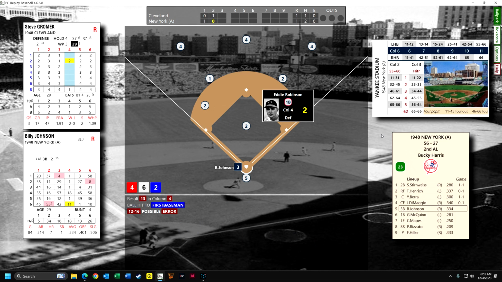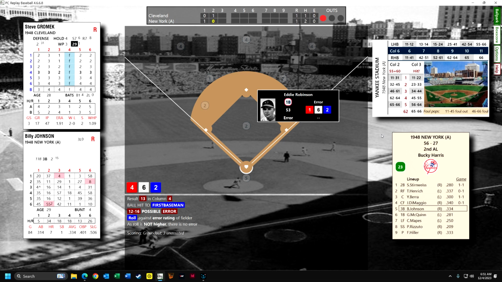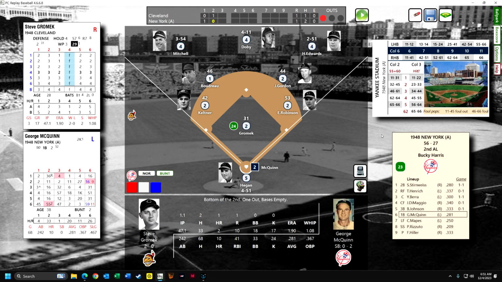This could be an error on Robinson. We'll see. This particular dice roll indicates it, but it's not. Robinson doesn't commit too many errors. So here's McQuinn. McQuinn's 38 years old. He's been doing great lately in this replay.